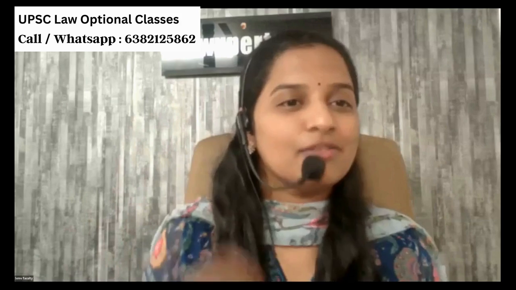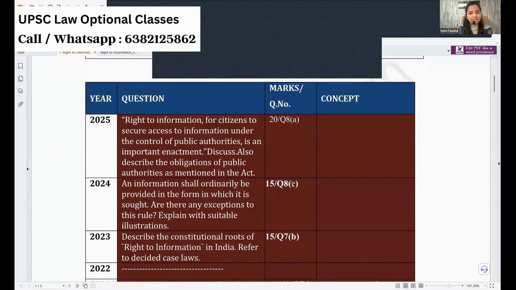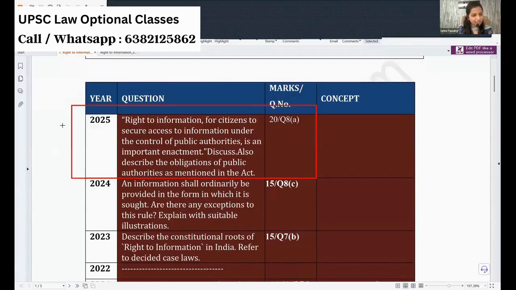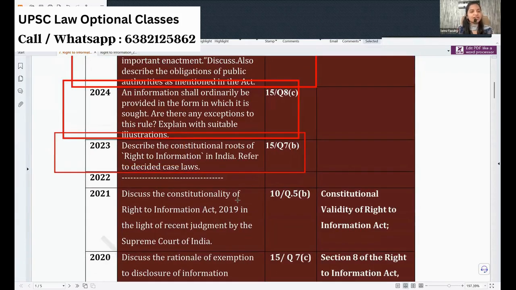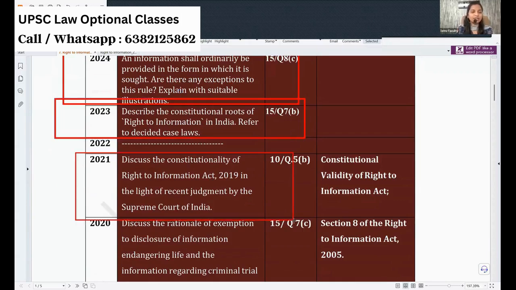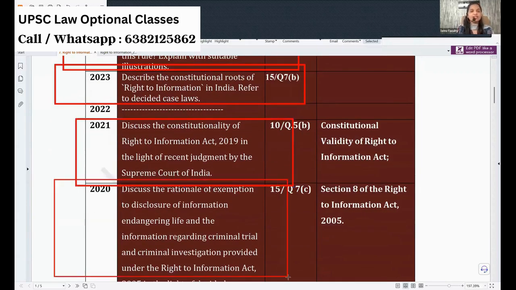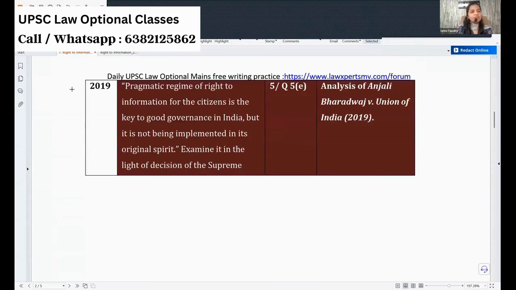Now the next question comes. Whether you can ditch this area, for that I will show you a very important area now, which is previous year questions. So you will know whether we can skip or not. Hope this is visible to you. Now check 2025, there is a question. Recent 2024, there is a question. 2023, there is a question. It was not asked in 2022, 2021, it was asked. 2020, it was asked. So if you scroll down from 2019, it was asked like that.